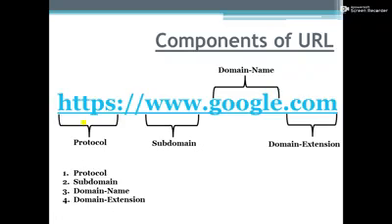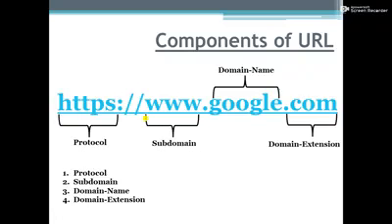Subdomain is the second component of a URL which specifies that the website we want to access is on the internet. And here www represents the subdomain. The protocol and the subdomain are separated by a colon and two forward slashes. I am repeating this again. The protocol and the subdomain are separated by a colon and two forward slashes.